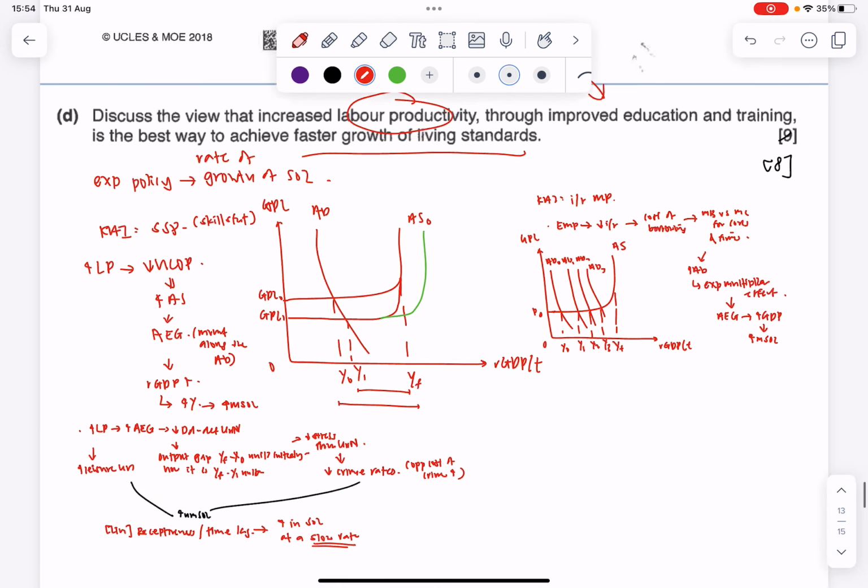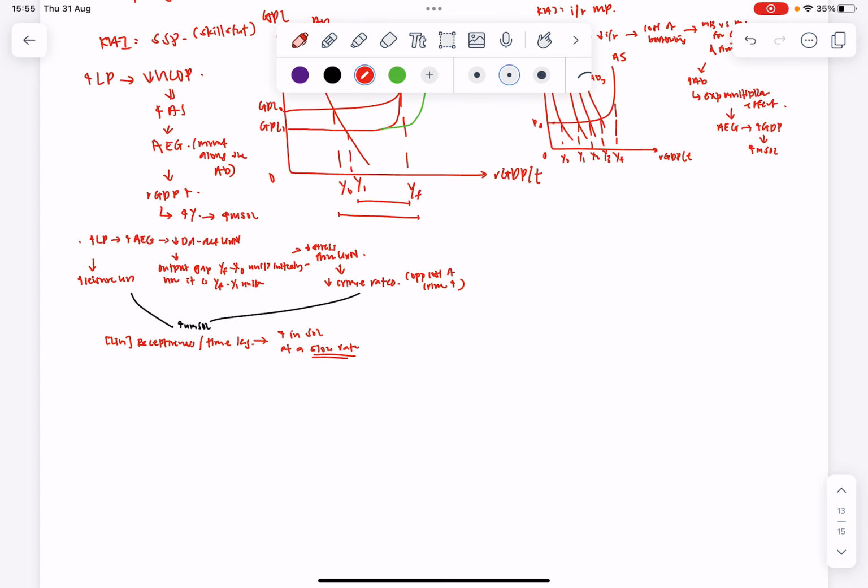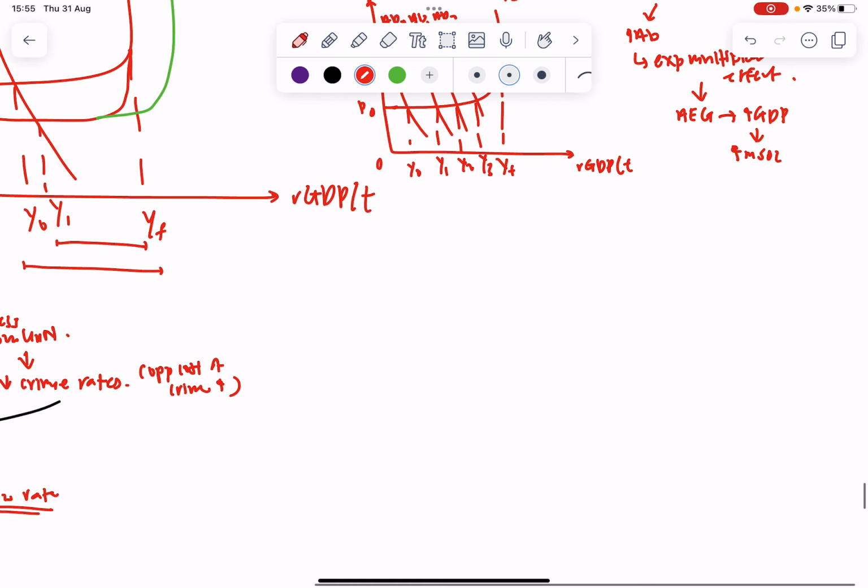So you see that monetary policy may not be very useful in stimulating a growth in living standards, because we quote extract 9, the part that we just went through.